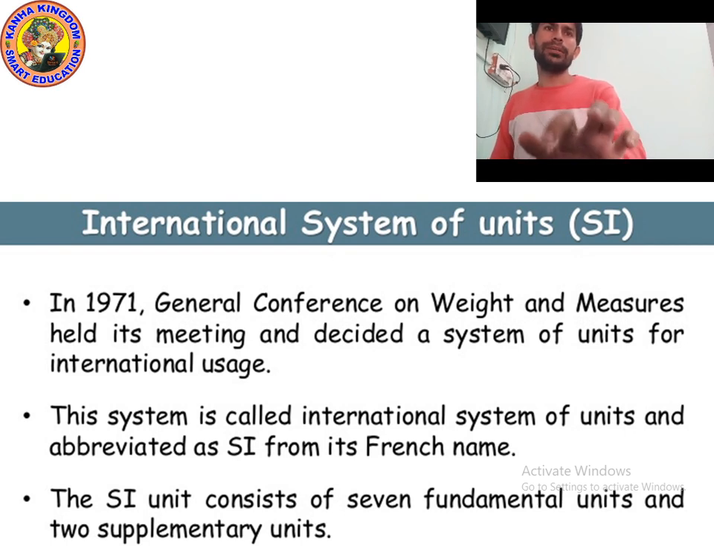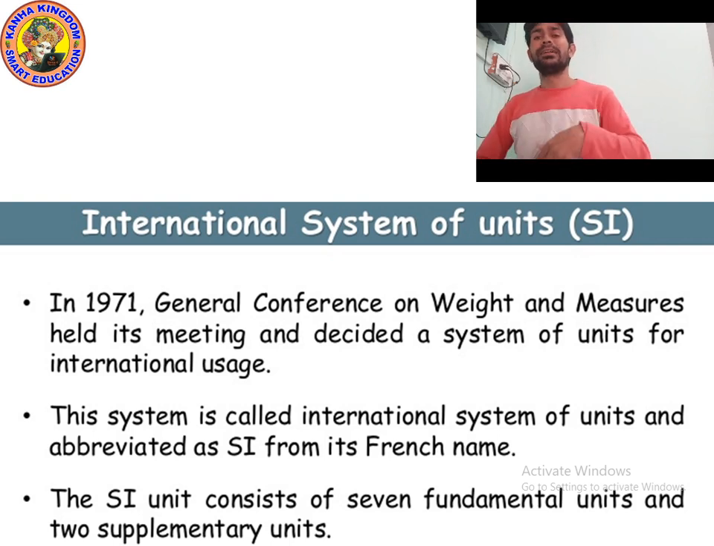Actually, in old time, many systems were used, like the CGS system. In the CGS system, length is taken in centimeter, mass is taken in gram, and time is taken in second. CGS means centimeter gram second. This system was first introduced in France. It is also known as the Gaussian system.